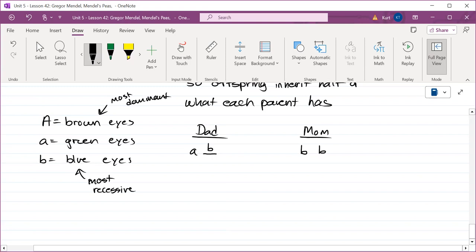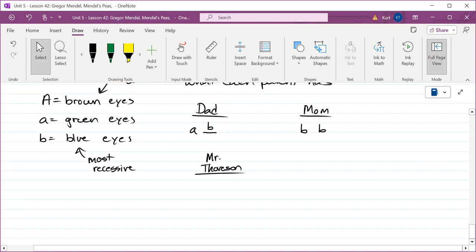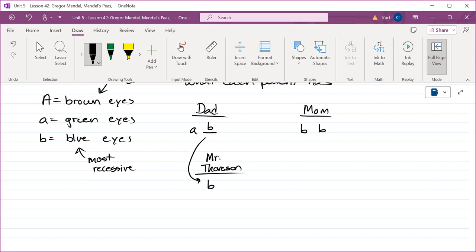So here's me. What must I have inherited from my father? Did I inherit the blue-eyed gene or the green-eyed gene? I had to have inherited blue eyes from my dad. And what must I have inherited from my mom?